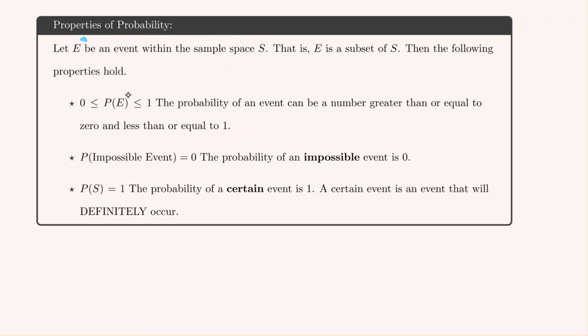Then we know that the probability that E occurs must be a number between 0 and 1. And then we know the closer it is to 1, the more likely, the closer it is to 0, the less likely it will occur. If the probability is 0, that means it's impossible to occur. If the probability is 1, that means it's certain to occur.